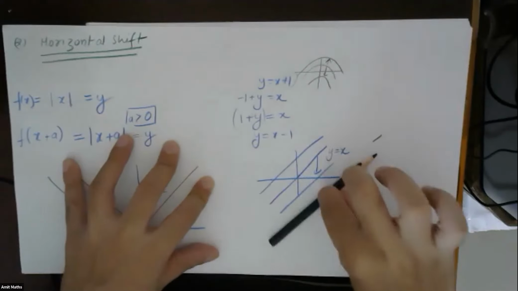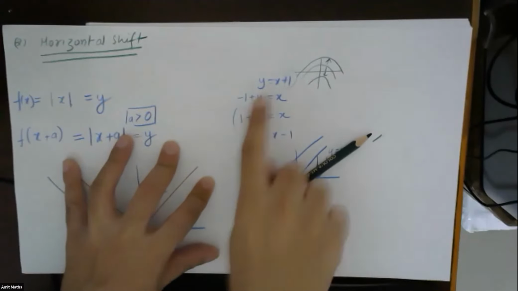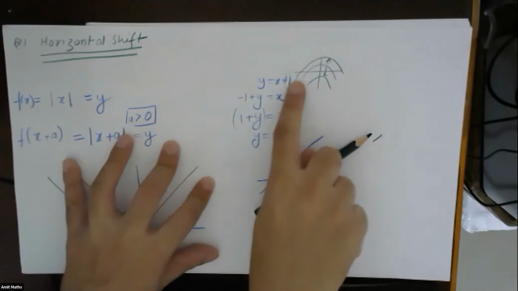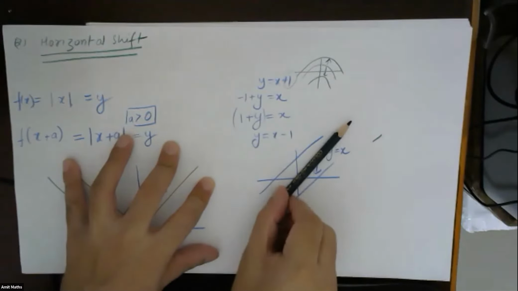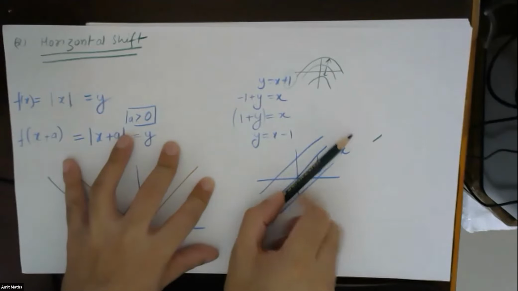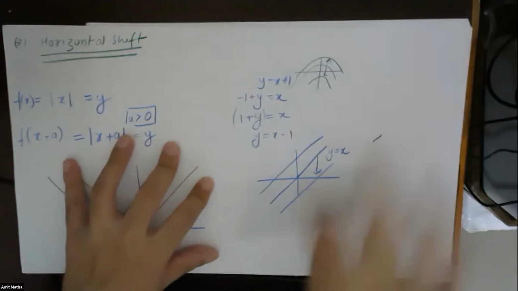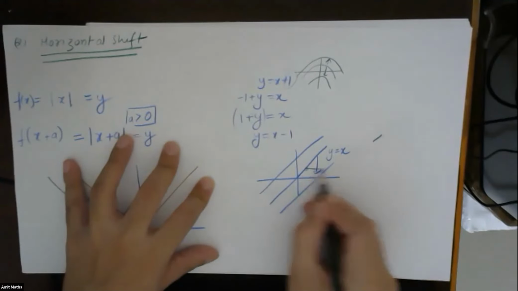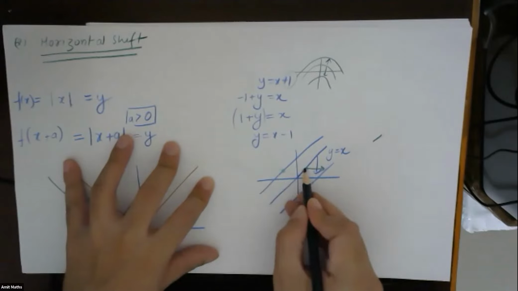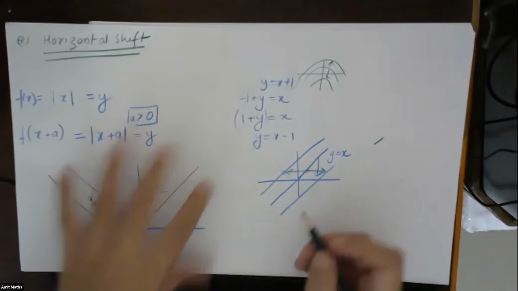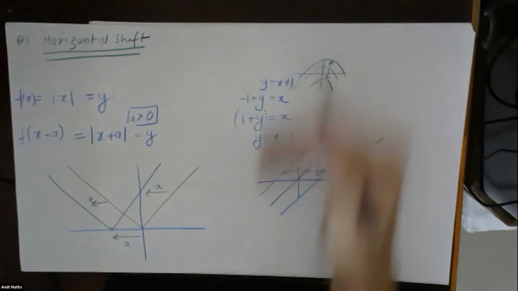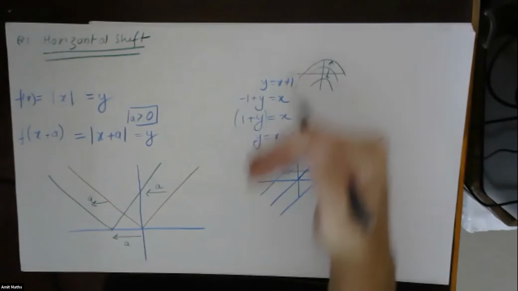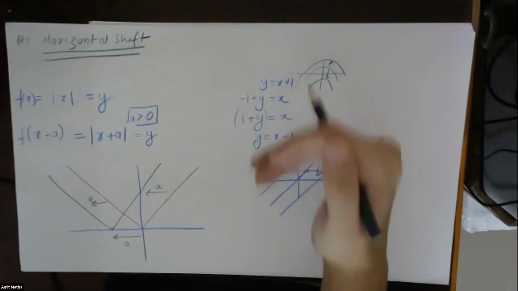But if I change x, if I write x plus 1 and x minus 1, I can see that this is also shifting to the right and to the left. If I think of this as horizontal, then it will shift to right and left. So I can take this point as shifting 1 towards right and this point as shifting 1 towards left. Understood? But if I look at it as horizontal and vertical, then I can say that it is shifting plus or minus 1, up and down. Understood?